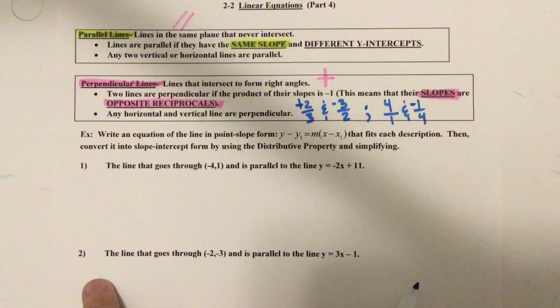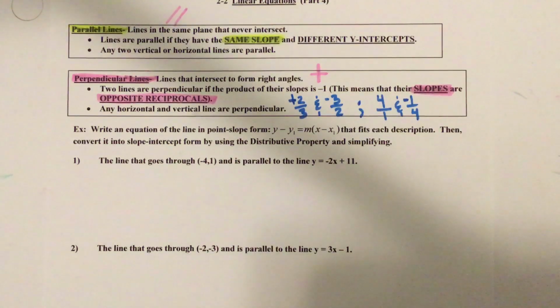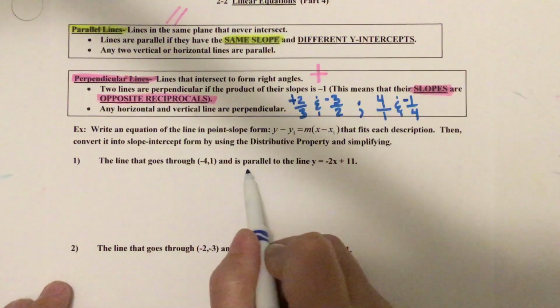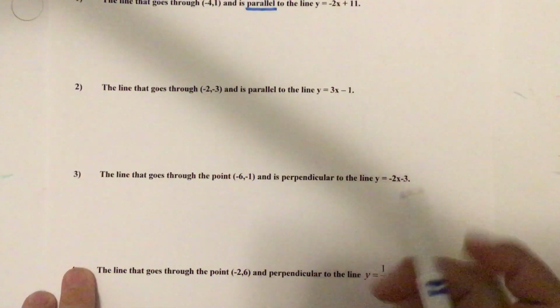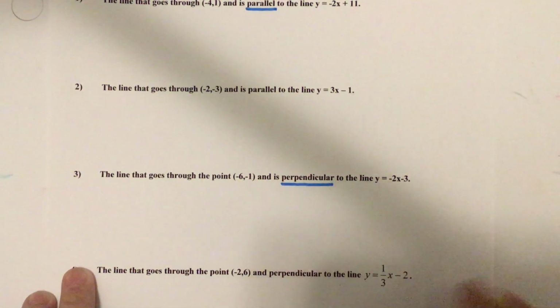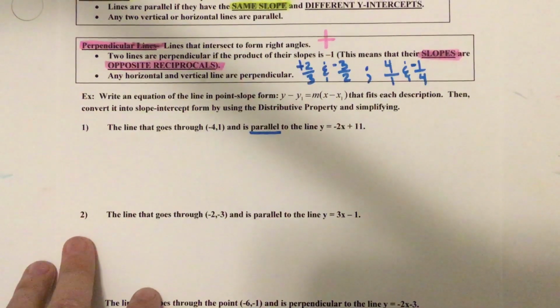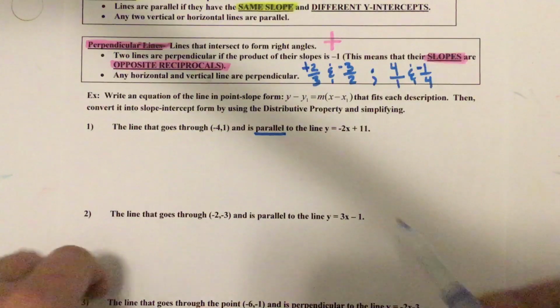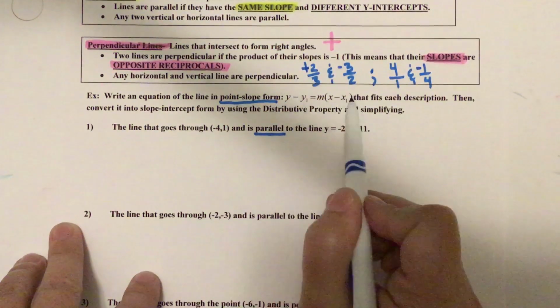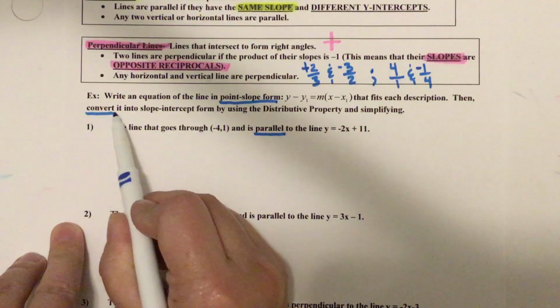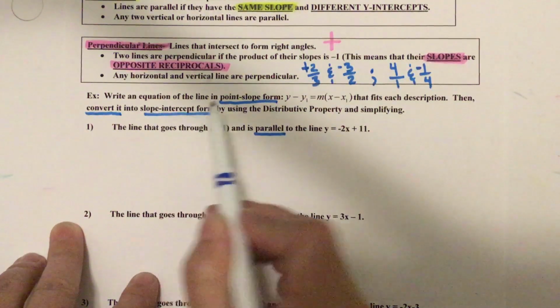Okay, so we're going to do a lot of what we did in the previous lesson, but we are going to be writing equations that are parallel to something, or we're going to be writing equations that are perpendicular to something. In all of these problems, I am going to be using point slope form that we used the other day, and then we're going to convert it to slope intercept form.